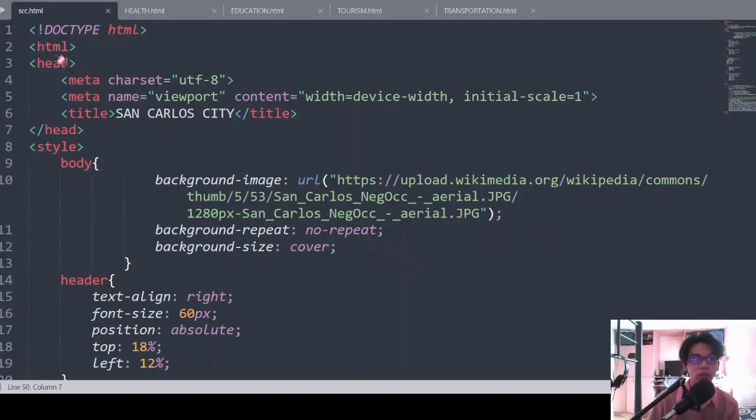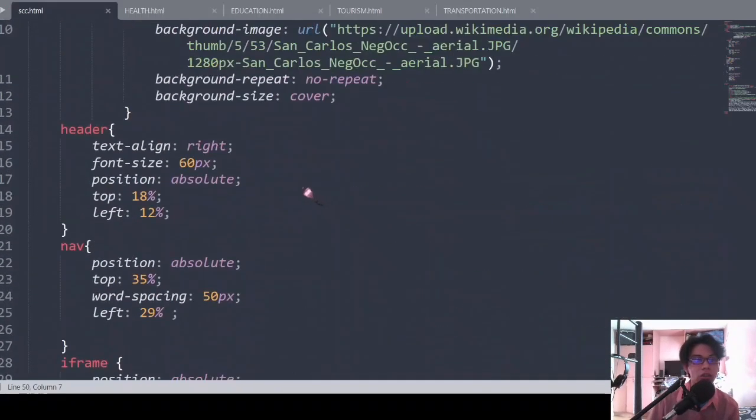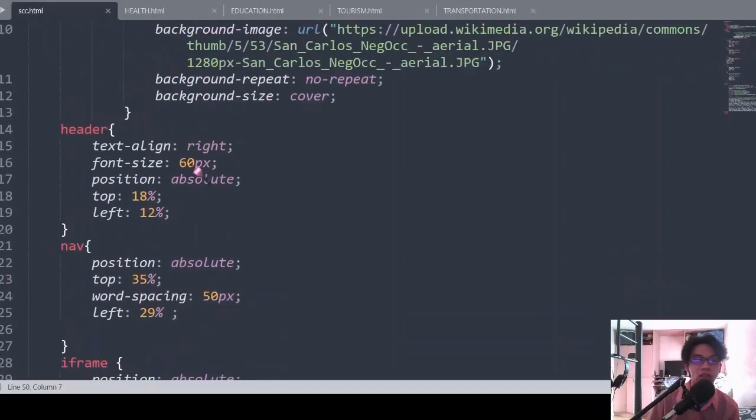I started off with the doctype to define what kind of document I am creating. So it's HTML. Then the HTML tag for this whole content to be outputted later. Then I use CSS to design and lay out my contents.